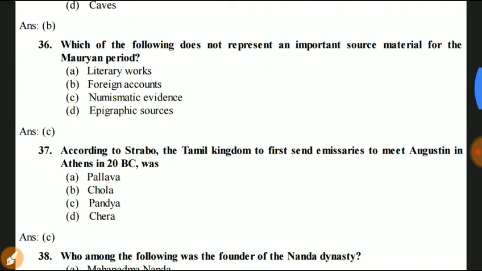Question number 37. According to Strabo, the Tamil kingdom to first send emissaries to meet Augustus in Athens in 20 BC was Pallava, Chola, Pandya, and Chera. Answer is C.